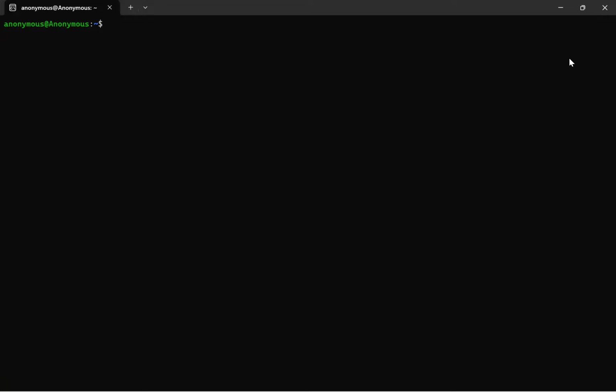Basically, we have two types of editors in the Linux environment. The first one is VI and the second one is the Nano editor. Most people use these two only. In this series, we are going to mostly use the VI editor.